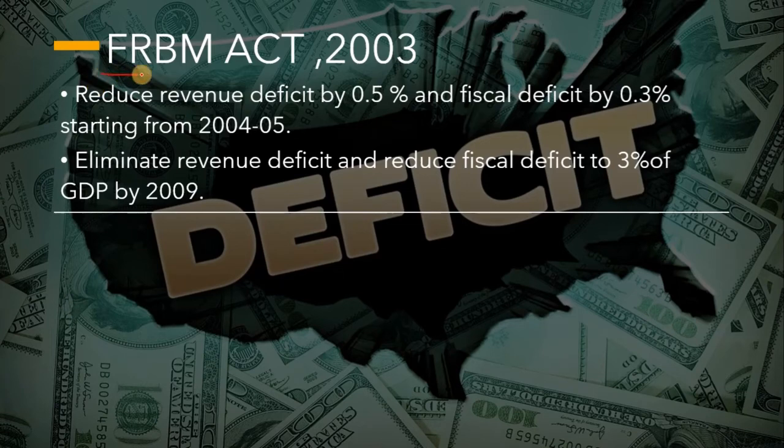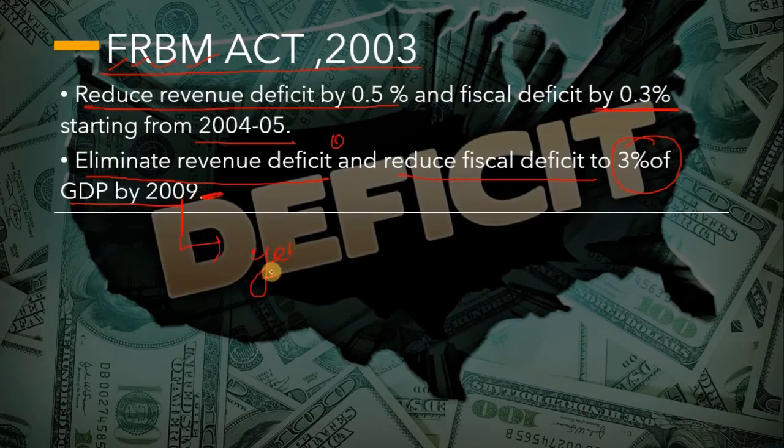Now comes the FRBM Act 2003. So basically it is the Fiscal Responsibility and Budget Management Act. The aim of this act is to reduce fiscal deficit and reduce revenue deficit. The two provisions here: the aim is to reduce revenue deficit by 0.5% and fiscal deficit by 0.3% starting from the 2004-2005 financial year. The second one is to eliminate the revenue deficit to 0 and reduce fiscal deficit to 3% of GDP by 2009, and this has not been achieved yet.